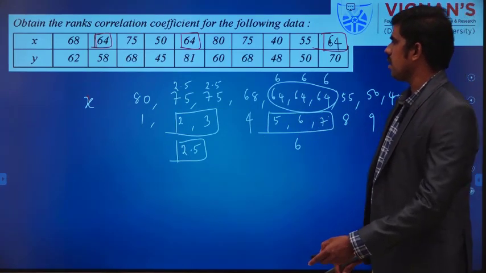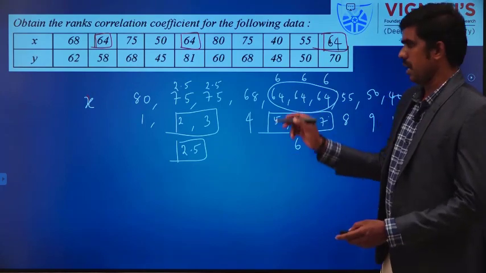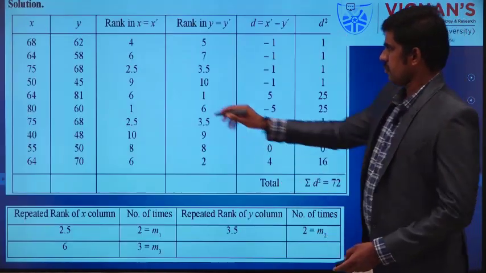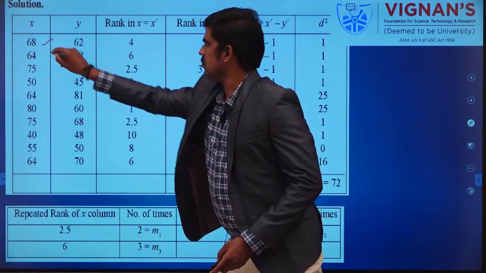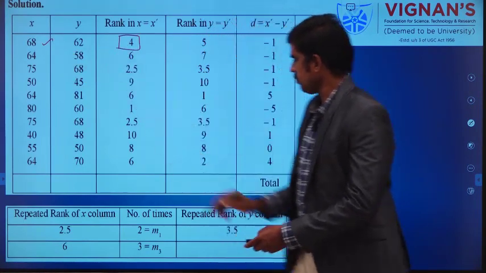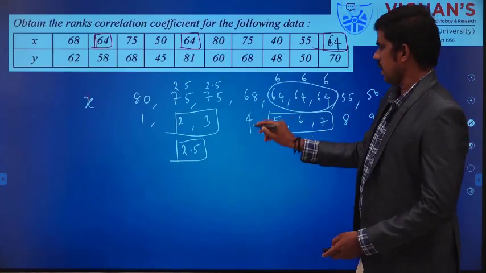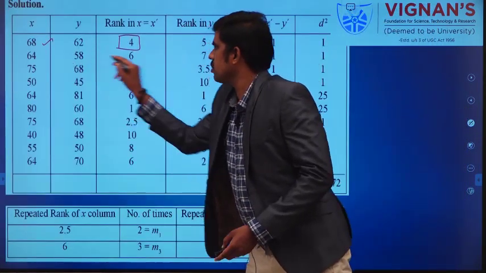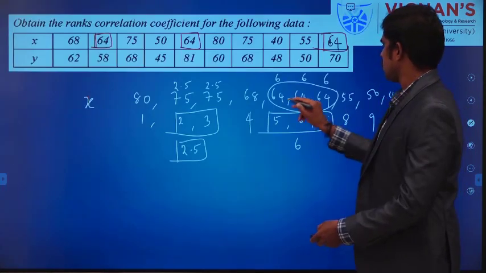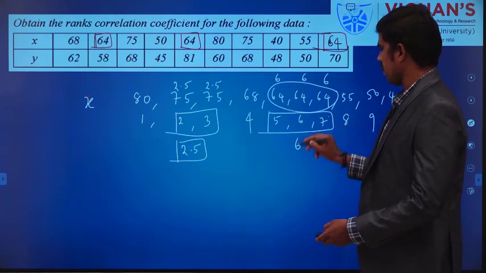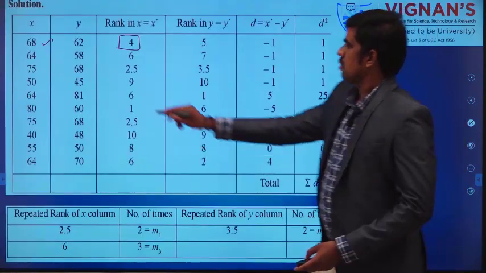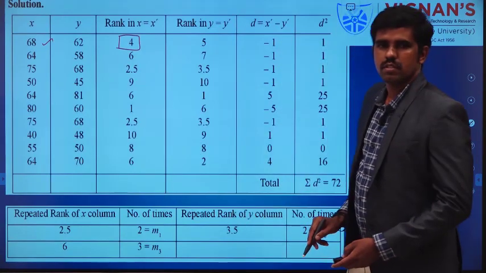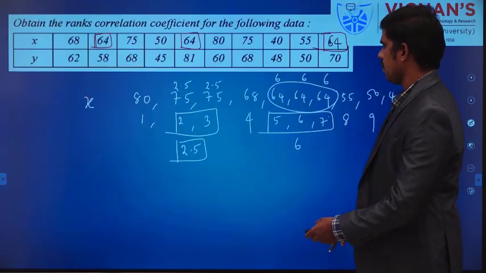Now we can check in the table. 68 is 4th rank. You see here, 68 is 4th rank, correct? 64 is 6th rank. Yes, all the 64s have got 6th rank. 75 has got 2.5 rank, right?